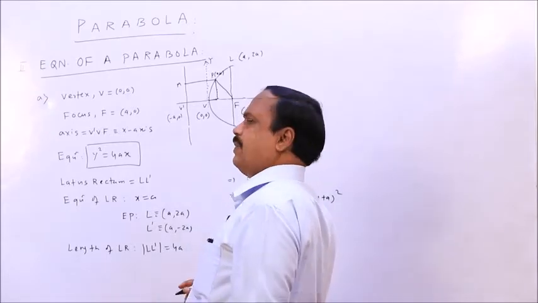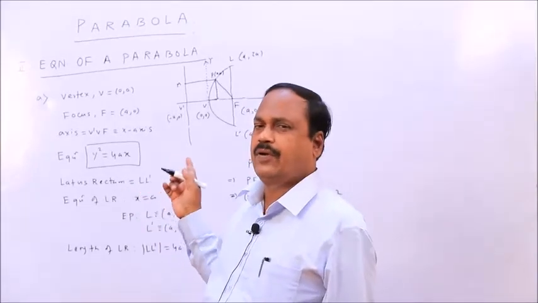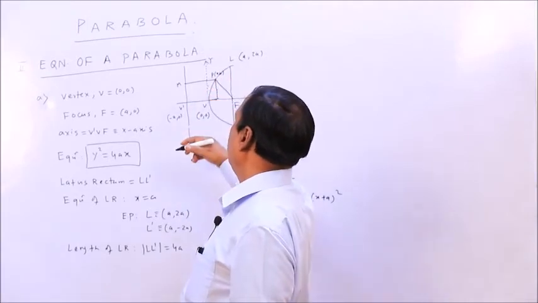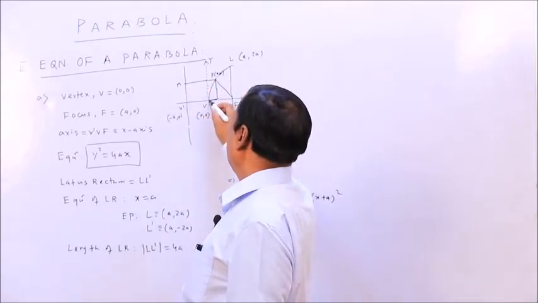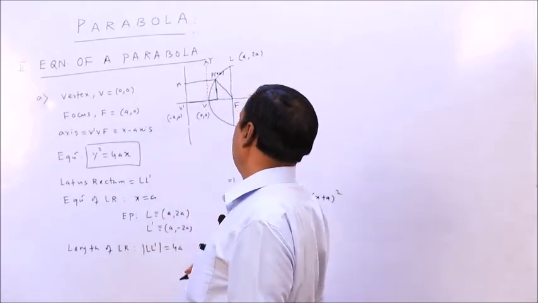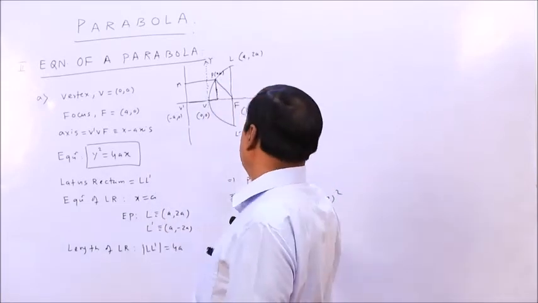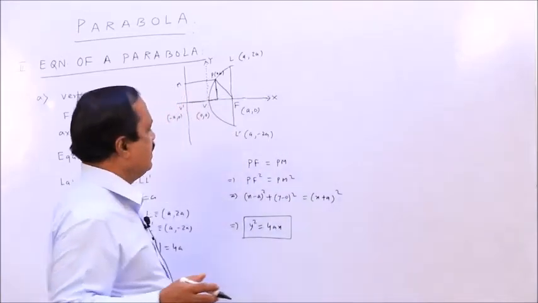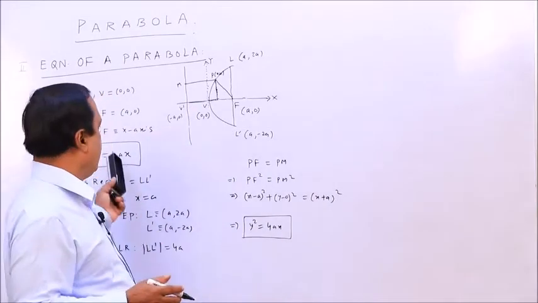What do you mean by the equation of a locus? The relation which is true for any point on the curve is known as the equation of the curve. So you took any point P(x, y) on the curve. What is the condition satisfied here? PF equal to PM. PM is x plus a, and PF is found by applying the distance formula, with P as (x, y) and F as (a, 0). In this way you derive this. For the other 4 cases you proceed in the same manner.